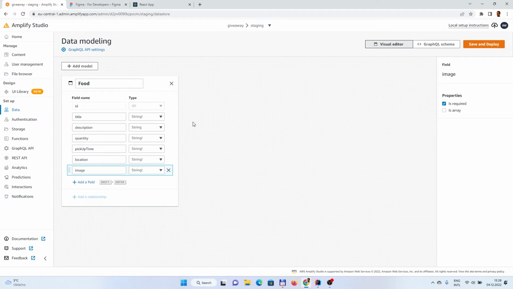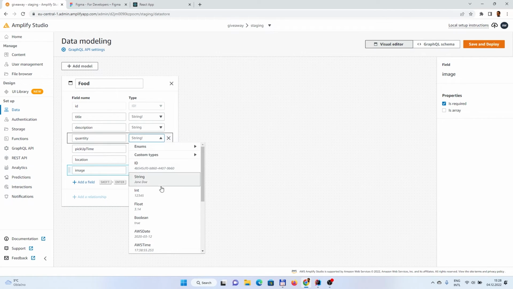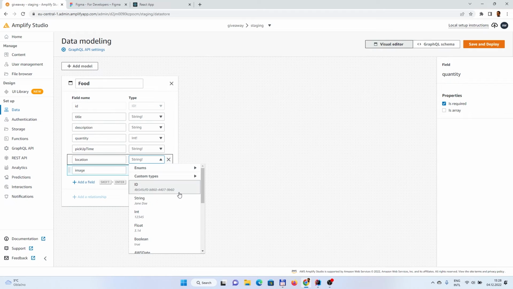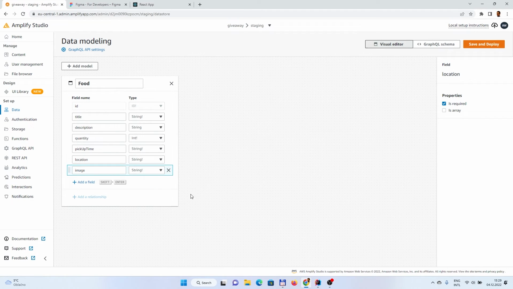Okay, and we also could change the types. So for example, for quantity, that would be some kind of integer. Pickup time, I want to have a free string. Location, I don't know if there is something which AWS supports. Most probably not. We could create some custom types, so let's keep it as a string.